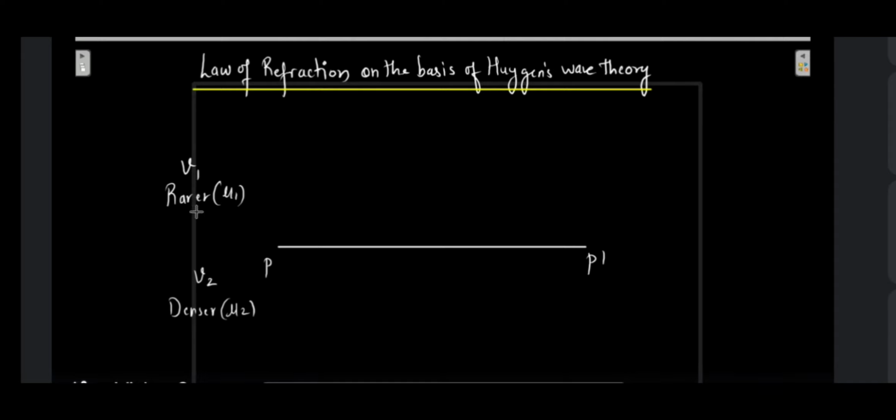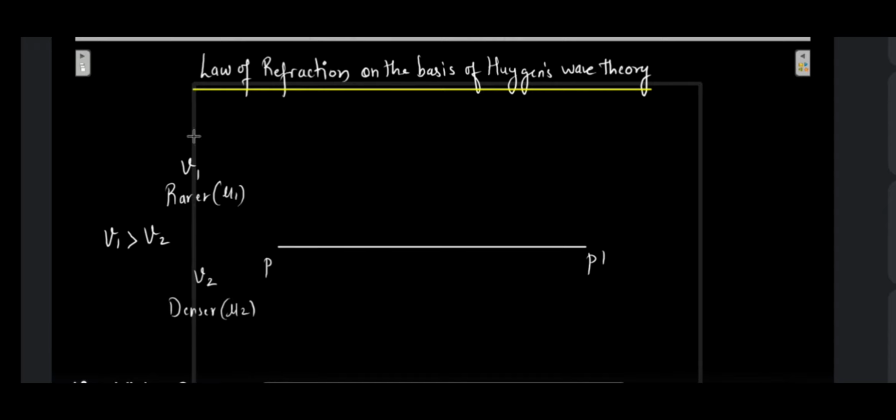So if we consider the speed of light in the first medium, that is the rarer medium, as v1 and the speed of light in the denser medium as v2, it's quite obvious that v1 will be greater than v2, because light travels with a higher speed in the rarer medium as compared to the denser medium. That is what we have studied in ray optics, correct? So v1 will obviously be greater than v2.